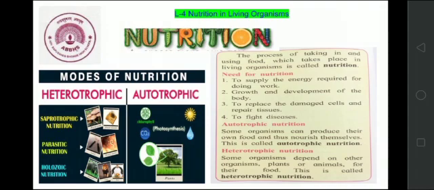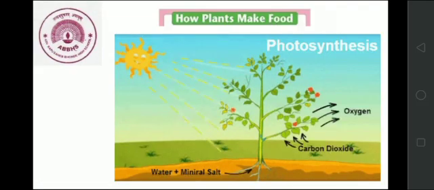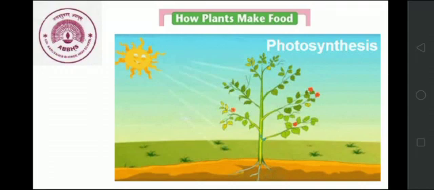You have studied in your previous classes that plants can make their own food and hence are known as autotrophs. Now tell me, how do plants make their food? Yes, plants make their food through the process of photosynthesis.